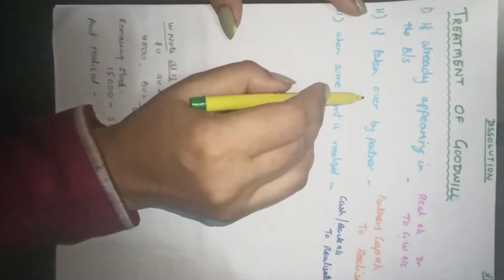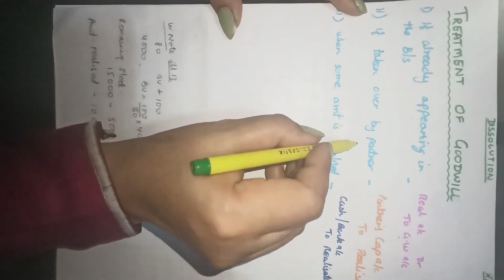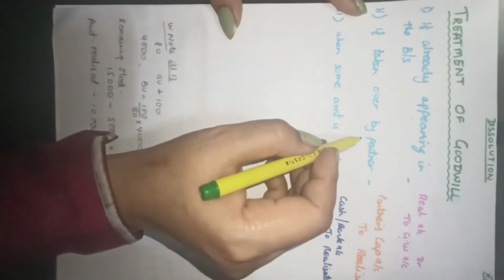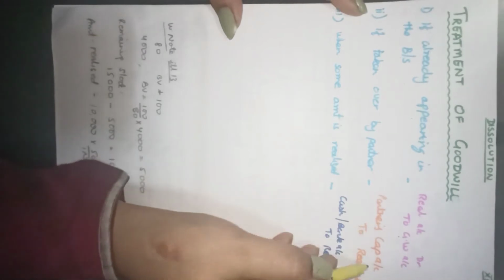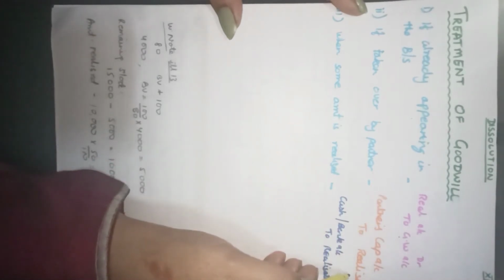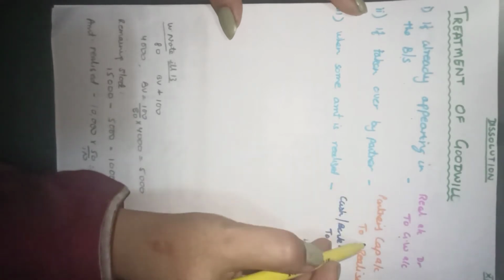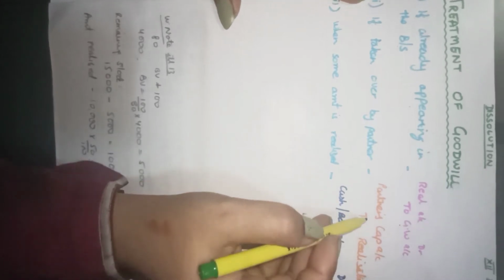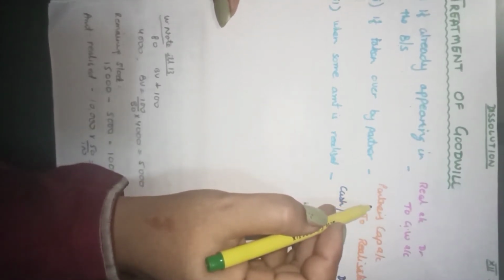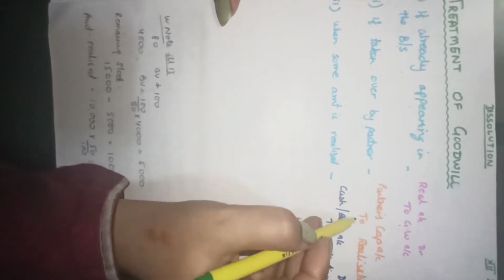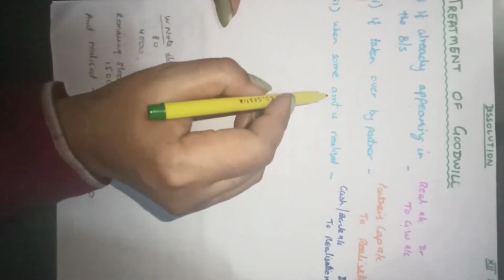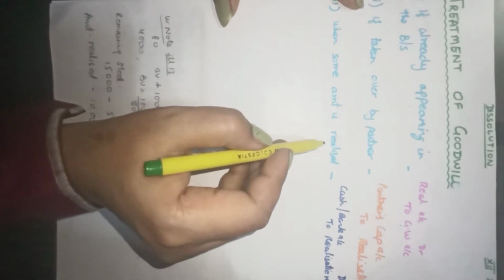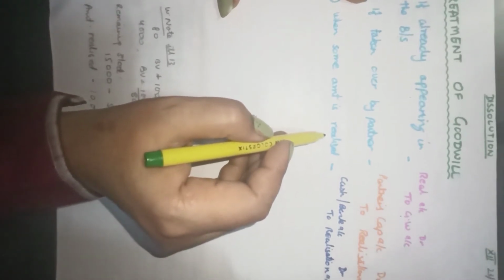If any partner decides to take over that goodwill, the value of that goodwill, then partner's capital to realization account. It is treated like any other asset taken over by a partner. Whenever a partner is taking over an asset, the entry passed, as we discussed yesterday, is partner's capital account to realization account. And the last is when some amount is realized. When we sell the goodwill, some amount is realized.